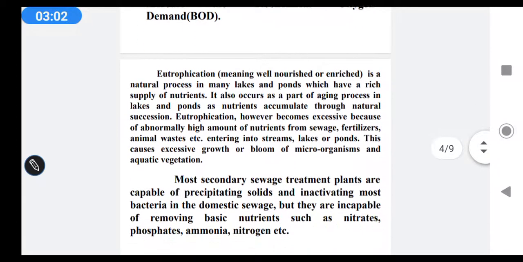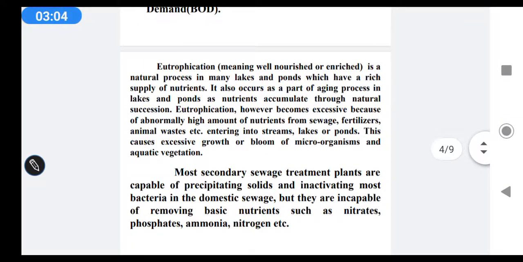Eutrophication means well nourished or enriched. It is a natural process in many lakes and ponds which have a rich supply of nutrients. It also occurs as part of the aging process in lakes and ponds as nutrients accumulate through natural succession.